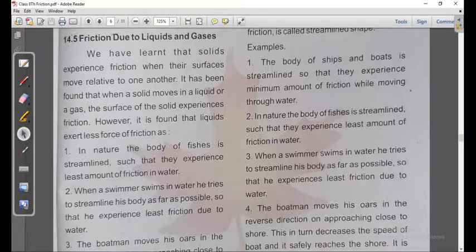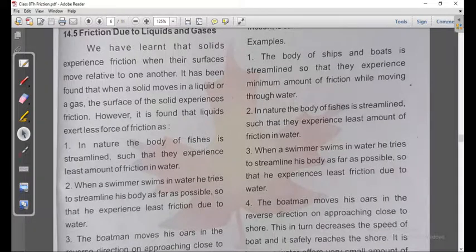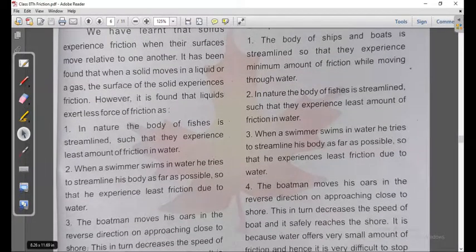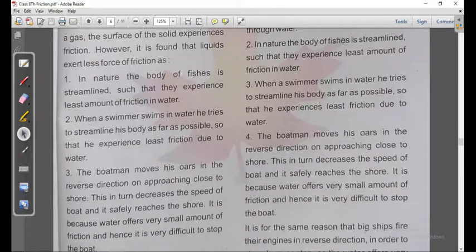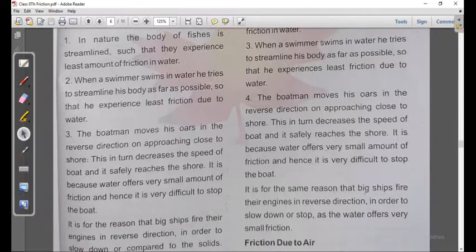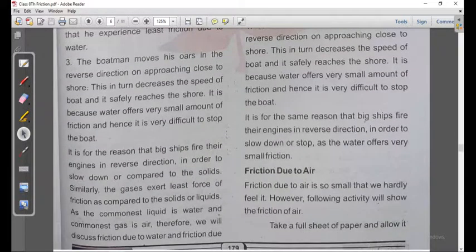A swimmer tries to streamline his body. It is for the reason that big ships fire their engines in reverse directions in order to slow down, as liquids exert friction compared to solids. Similarly, the gases exert the least force of friction as compared to solids or liquids.